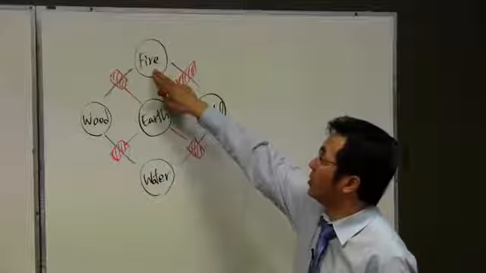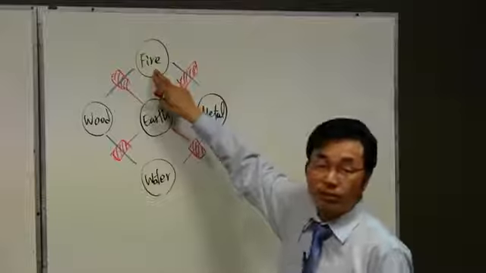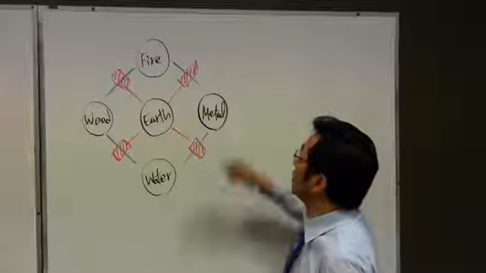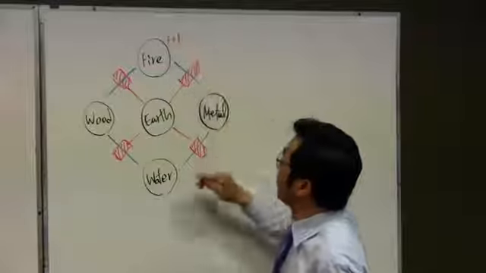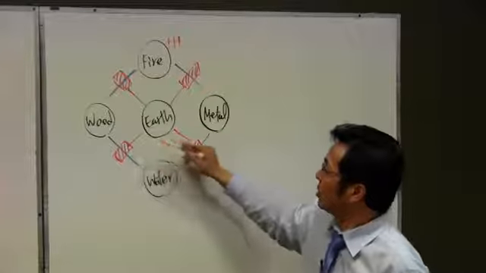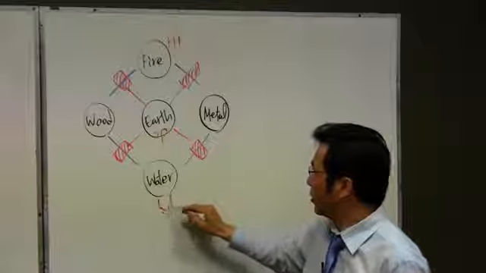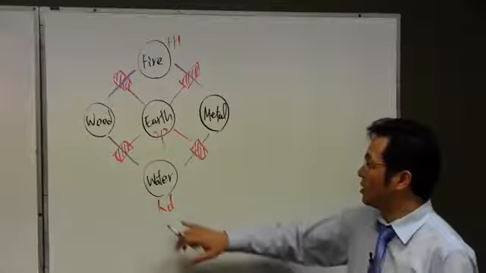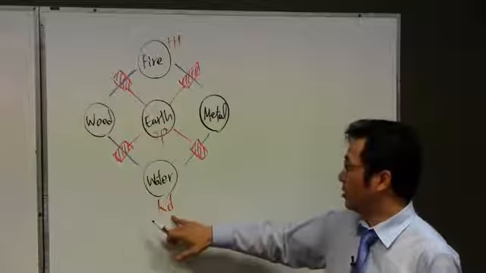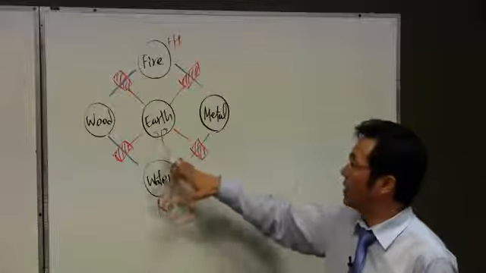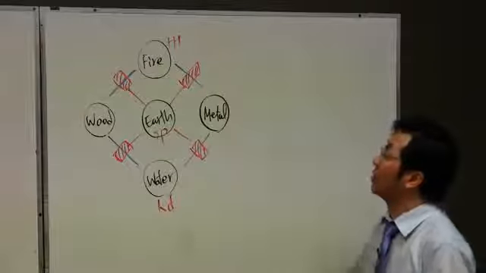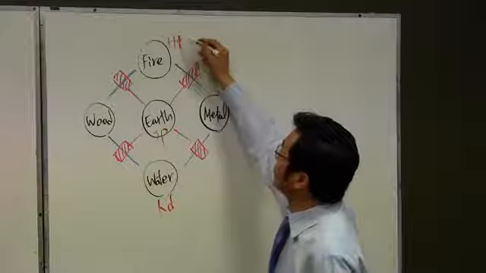Which organ corresponds with the fire? Usually the heart. Yes, so this is the heart. And how about the earth? There's the spleen. And how about the water? That will be the kidney and urinary bladder. The kidney and urinary bladder are located very low, lower than the other organs. Anyway, this is the heart.